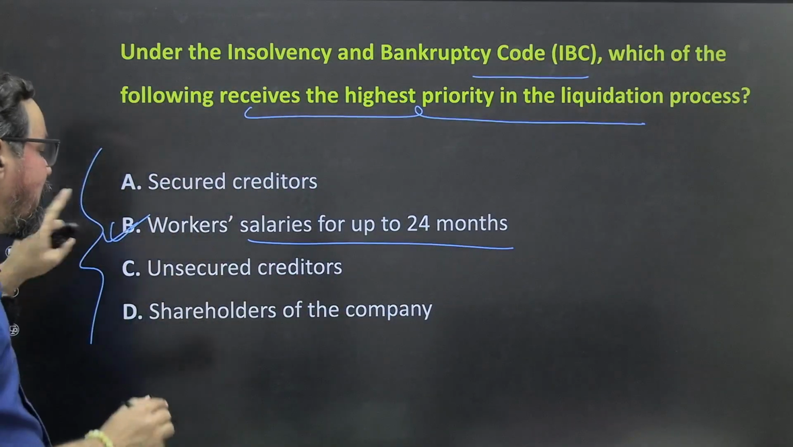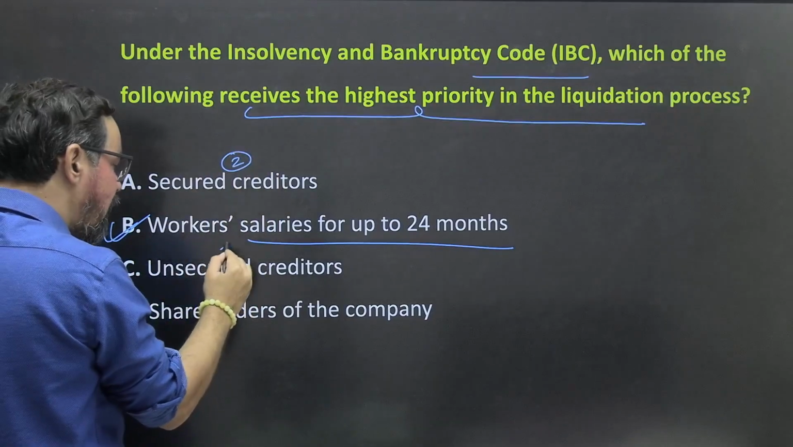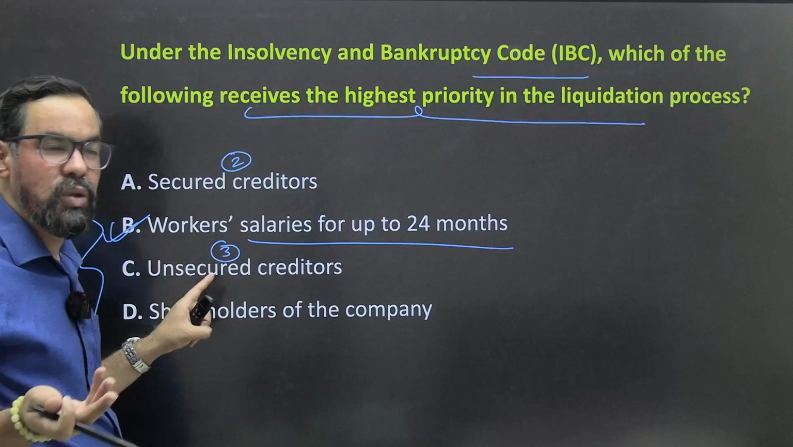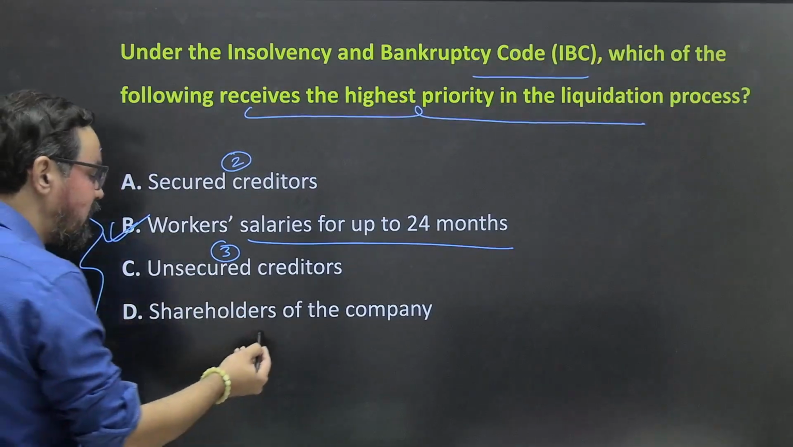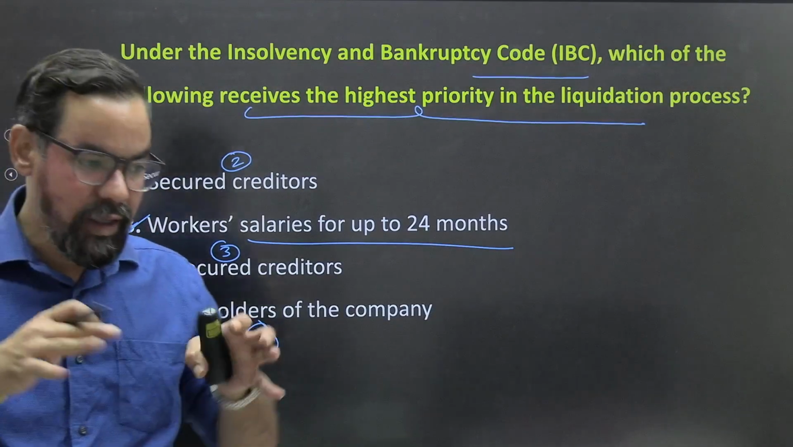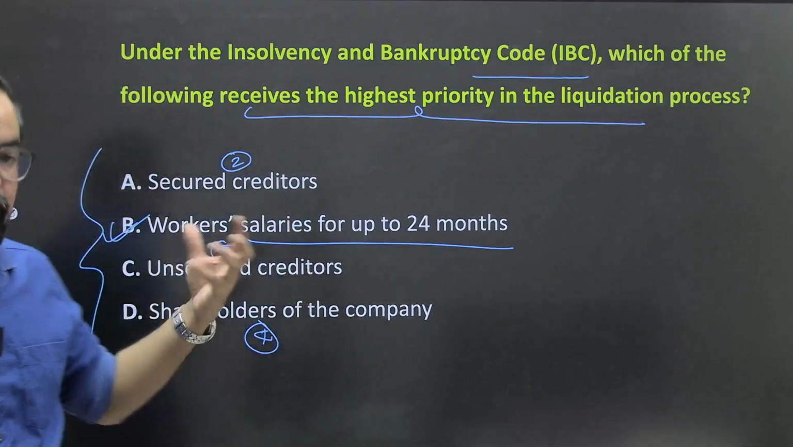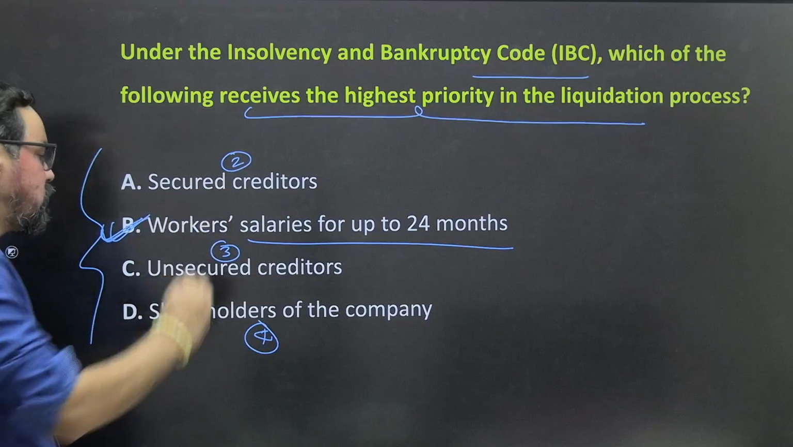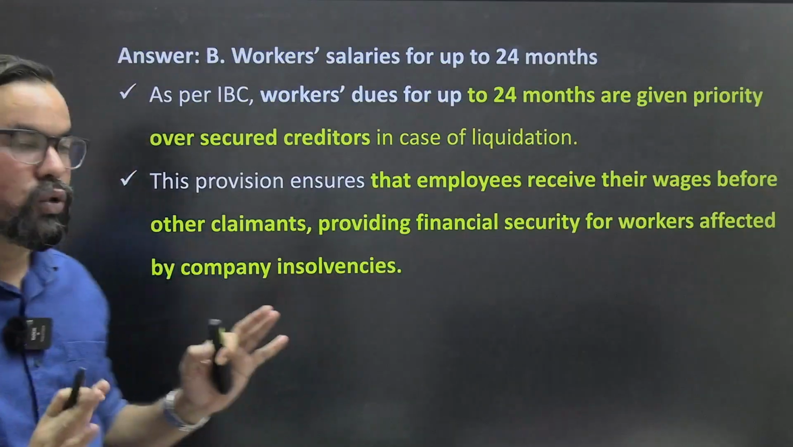Okay, first. Then second will be secured creditors. Third will be unsecured creditors, like perpetual bonds or subordinated bonds and all. Then last, the shareholders of that company. Even among shareholders we have preference and equity. Preference shareholders get preference over the equity. So this is the sequence. So as per these four options, workers' salary for up to 24 months gets utmost priority, right?